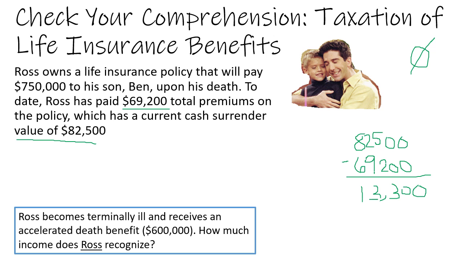In the third scenario, Ross becomes terminally ill and receives an accelerated death benefit of $600,000, or 80% of the life insurance policy. How much income would Ross recognize? Again, the answer is 0, because Ross is terminally ill. He can accelerate the benefits, which means cash in on his life insurance policy to cover his medical expenses and plan for his funeral expenses before he actually dies. This is the same benefit that Ben would receive, only slightly diminished, if Ross had actually died.